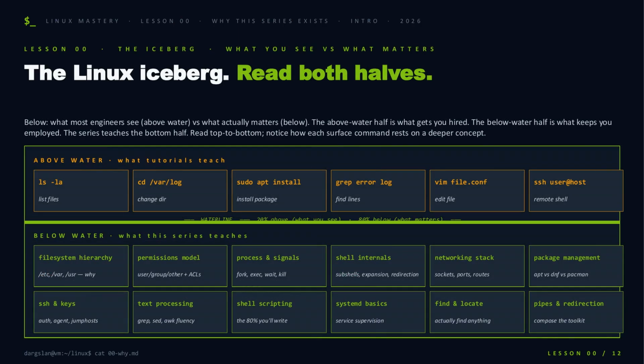Here's the map. Above the waterline, the commands you already know: ls, cd, sudo apt, grep, vim, ssh, the surface vocabulary that gets you hired. Below it, the substrate this series actually teaches: file system hierarchy, permissions, processes and signals, shell internals, the networking stack, package management, SSH and keys, text processing, scripting, systemd, find, and pipes. Each surface command rests on one of those deeper concepts. Learn the bottom row, and the top row stops being magic.